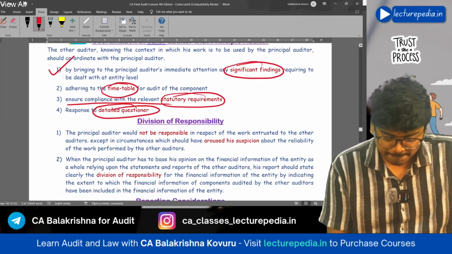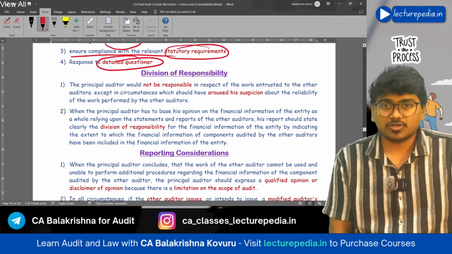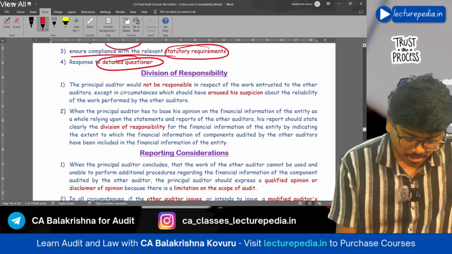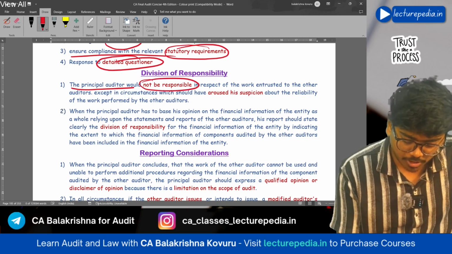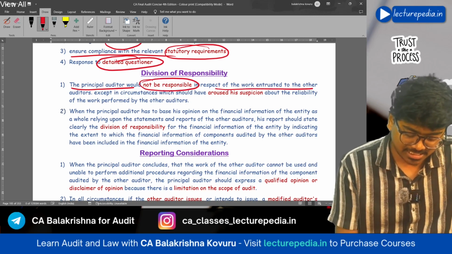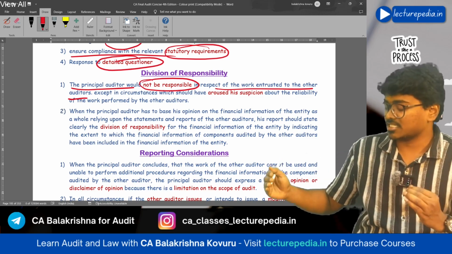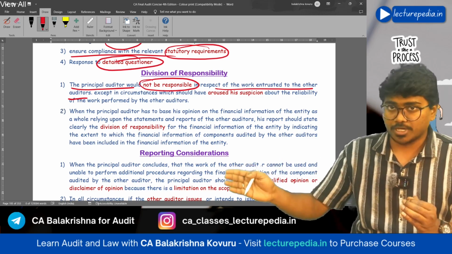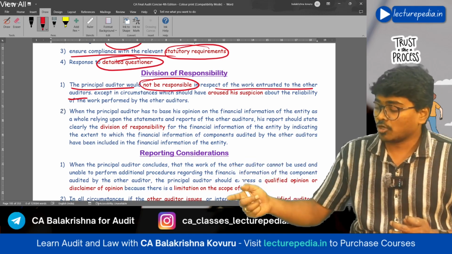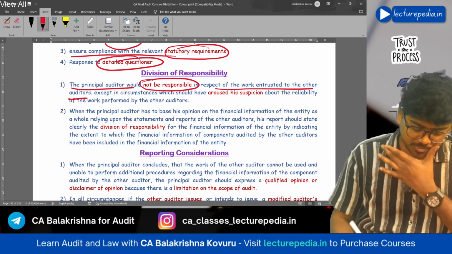Okay. Next, division of responsibility. Now, principal auditor would not be responsible in respect of work entrusted to the other auditor. Okay, the other auditor is responsible for the audit of component. So, with respect to audit of component, principal auditor will not have any responsibility.